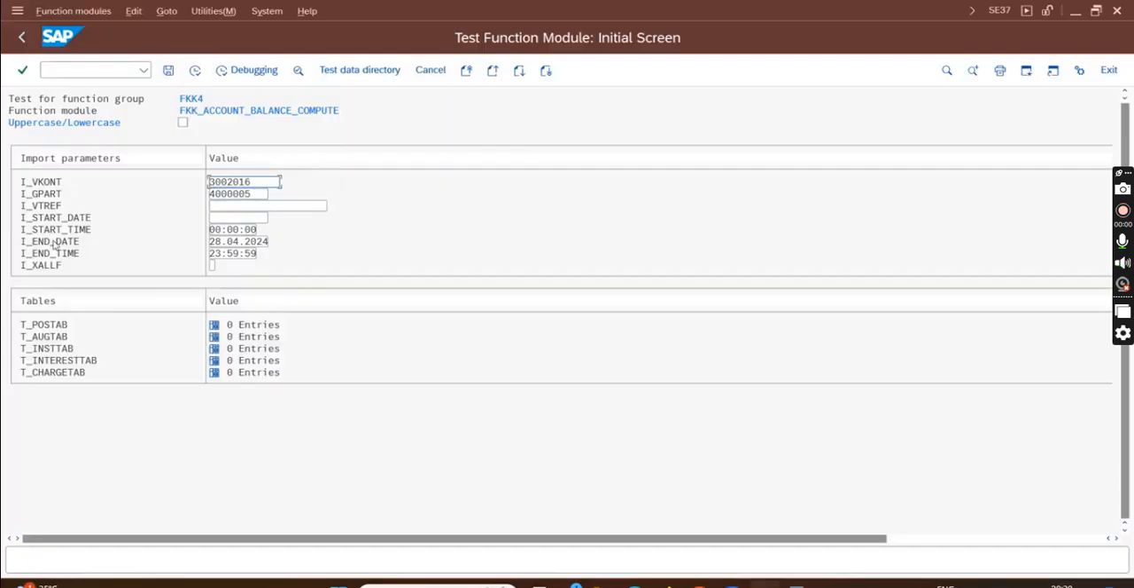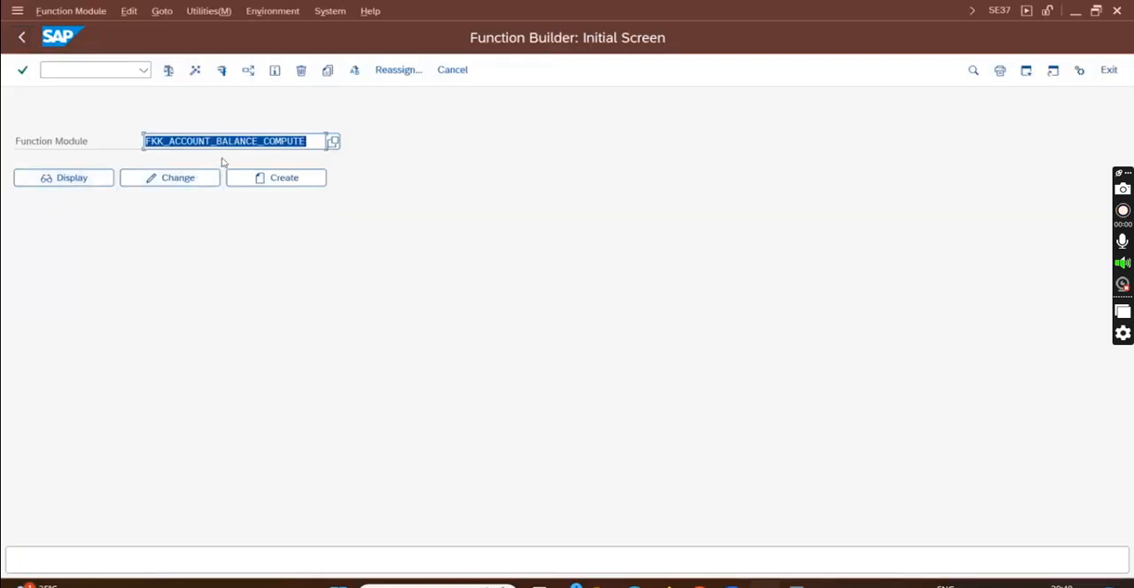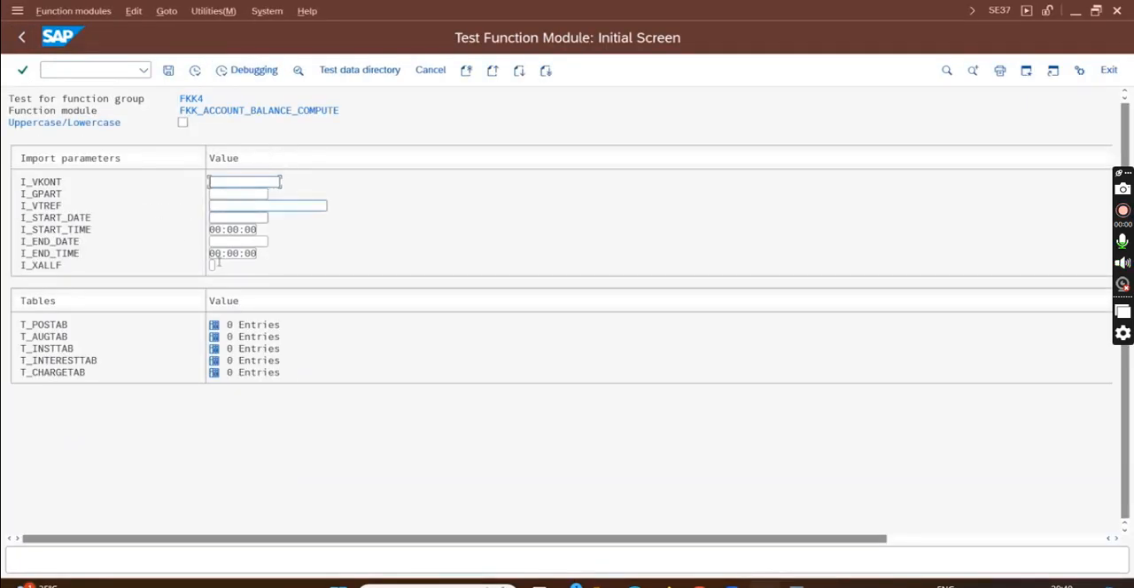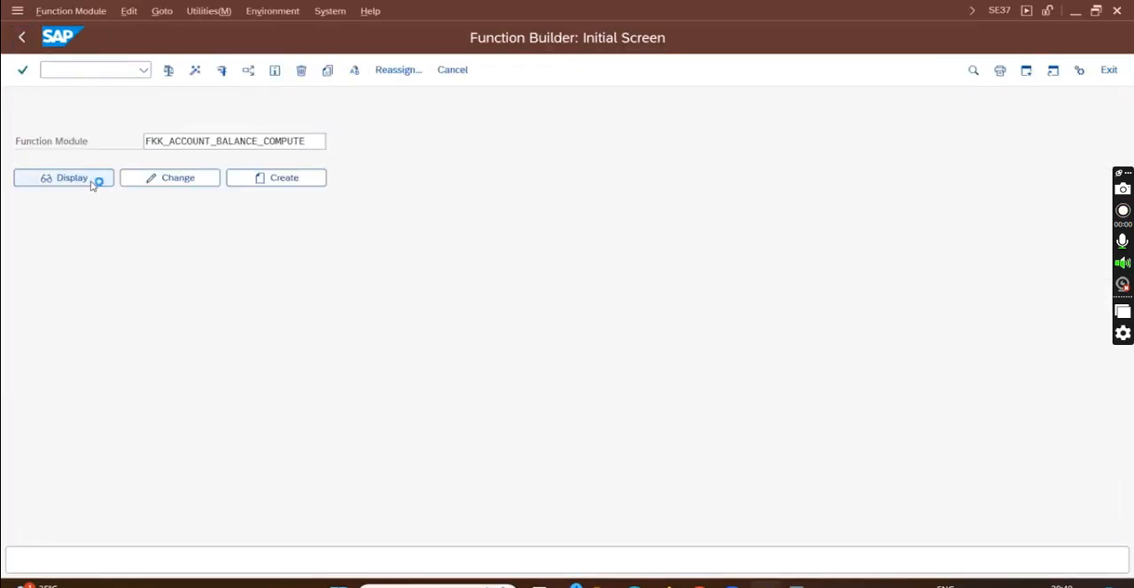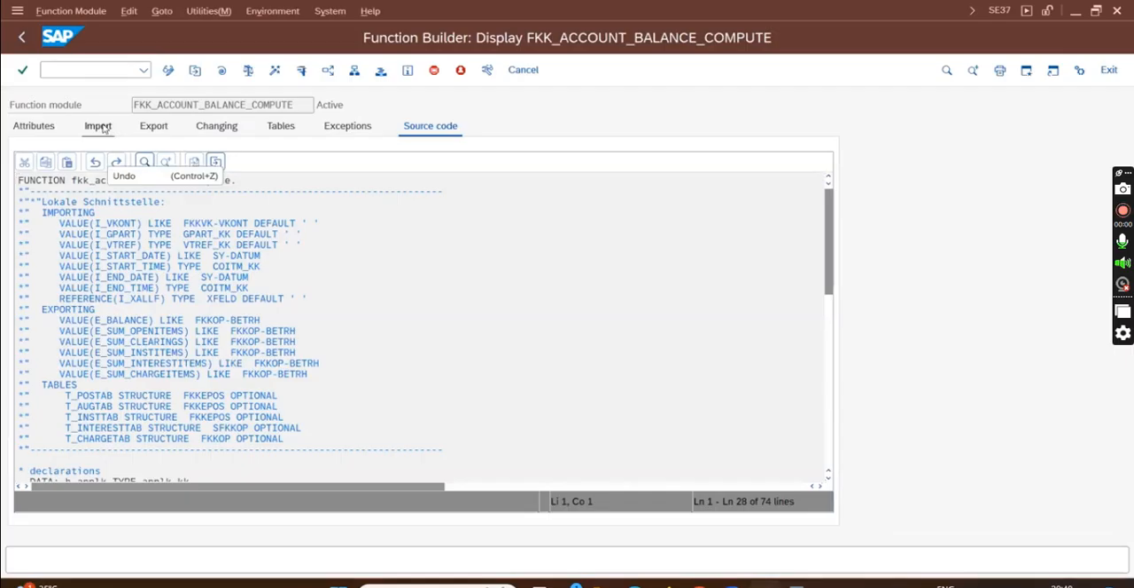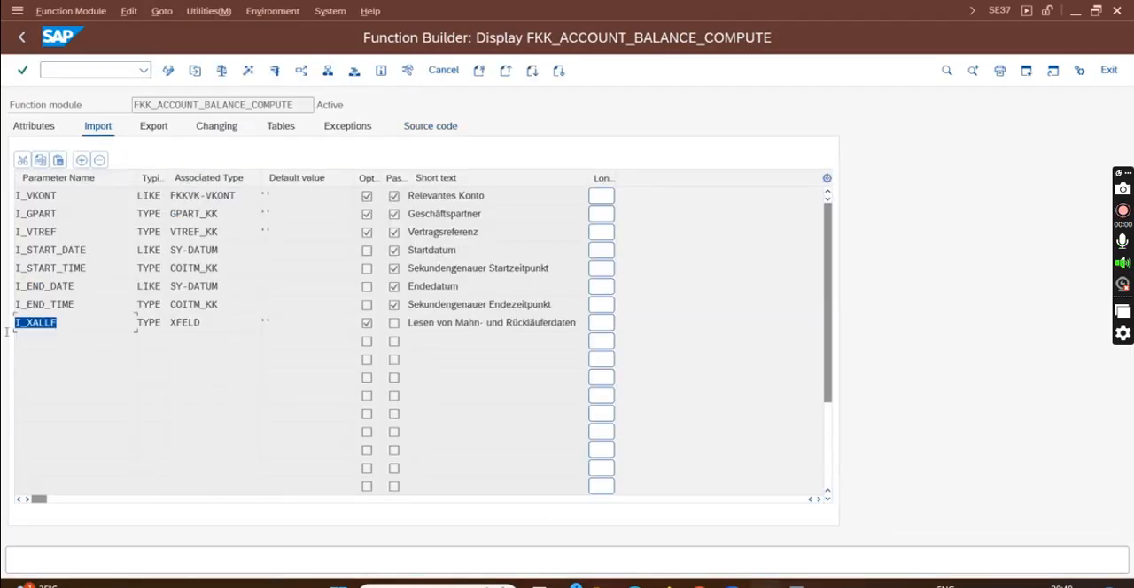I see one field called XALF, but I don't understand what this is. As a functional consultant, how will you know? So we'll come back and go to the display. Whatever import parameters you see, if you don't understand, here I understand vcount is contract account, gpart is BP, virtref is contract, start date, start time, end date, end time, self-explanatory. But the last one I don't know. So I have to check the importing parameter. Go back, click on display, and click on import. Here XALF.